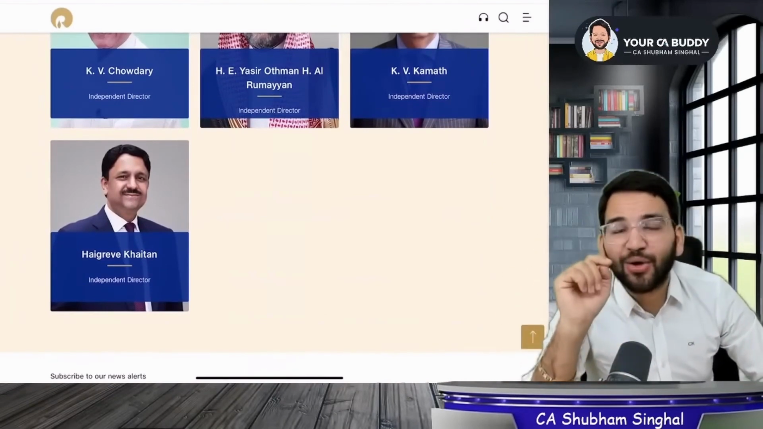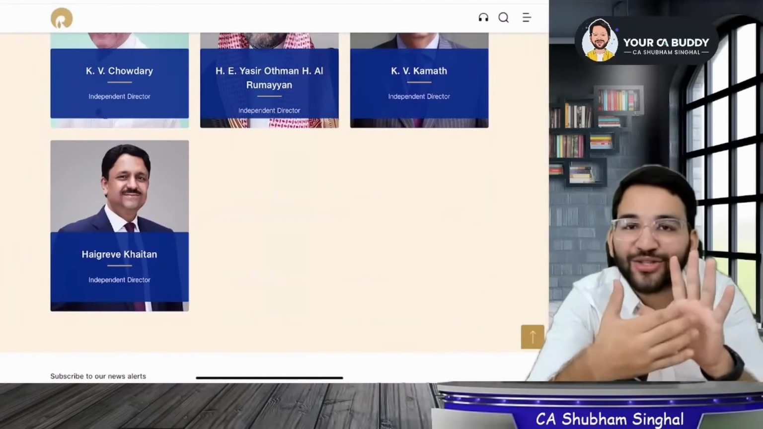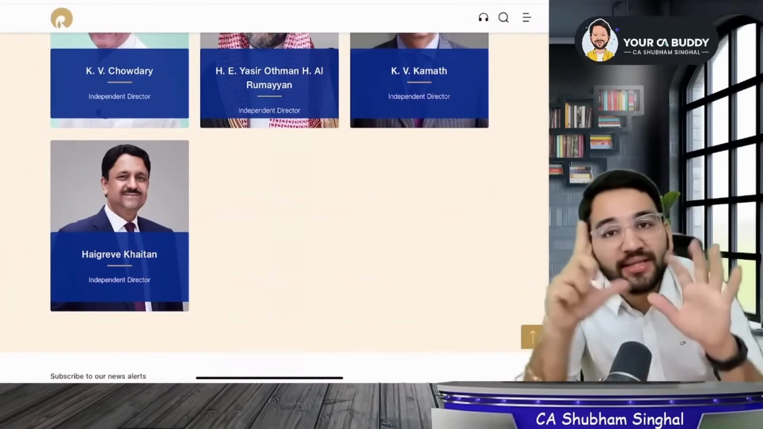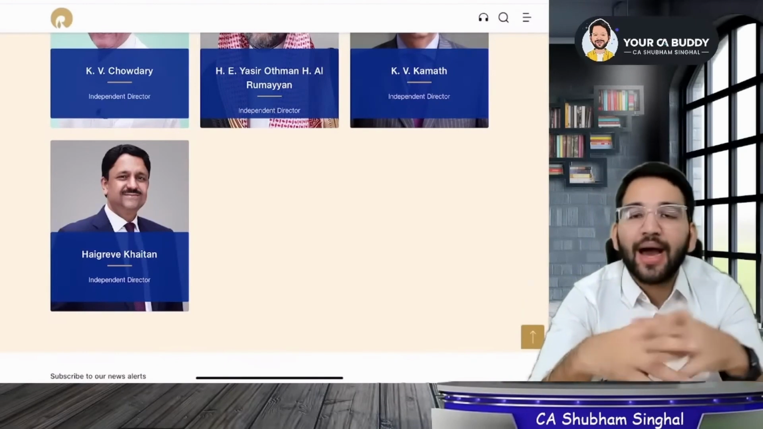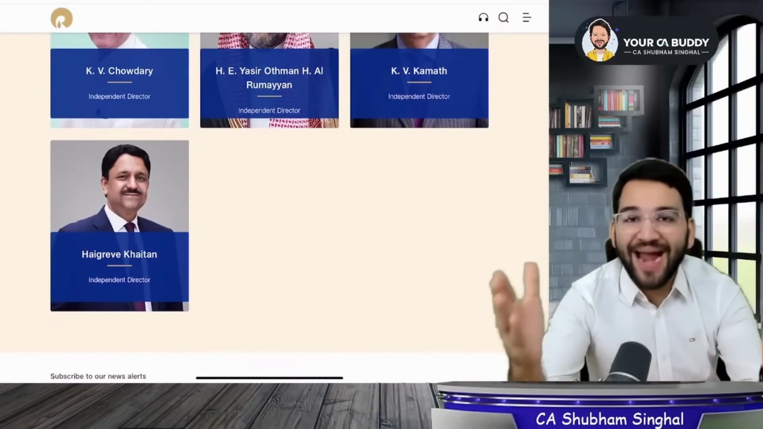How much is 1/3 of 14? 1/3 of 14 means at least 5. So they should have at least 5 independent directors, but they have appointed 7. So you might say that Reliance is a goodwill company. No, because the SEBI Act is monitoring them.